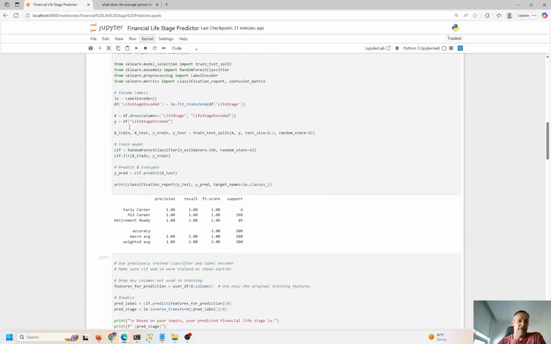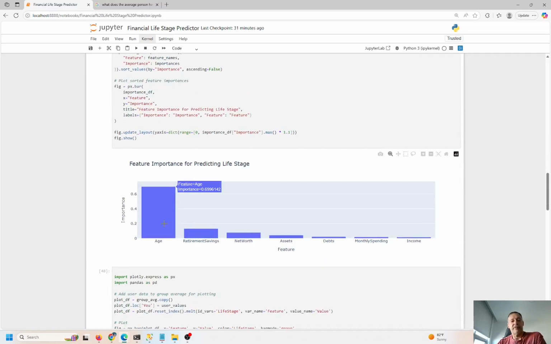We said Y variable is life stage encoded. Okay, so we have the age of the individual contributing 70% to the life stage bucket, either early, mid, or late career. 70%, almost 69.9 importance in terms of making that type of prediction.